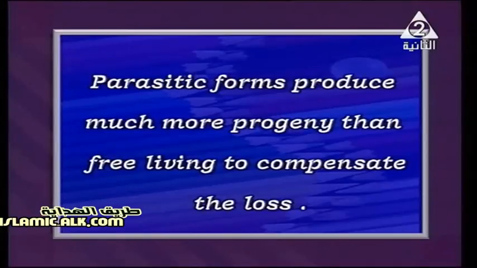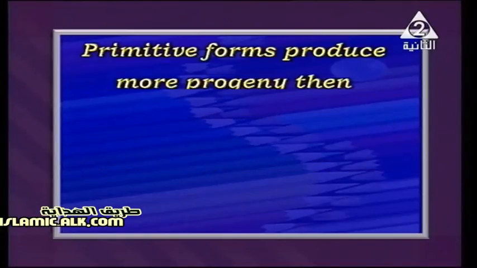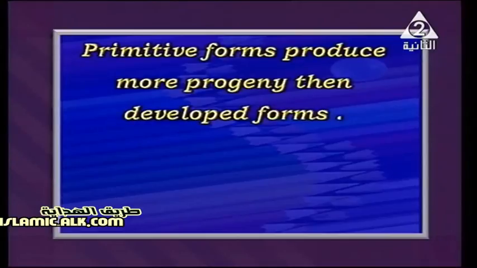And also, we have a difference: the primitive forms produce more progeny than developed forms. Let me show something here. What's the difference between a primitive form and a developed form? Primitive forms are less advanced living organisms, like worms and some unicellular living organisms. The developed forms have different systems, like most animals that have digestive and respiratory systems and so on. Those are called advanced or developed forms.